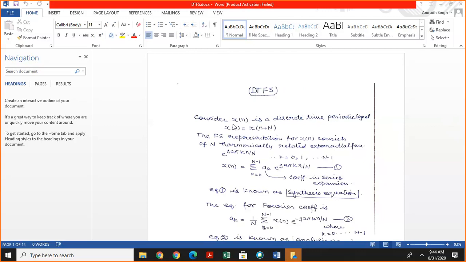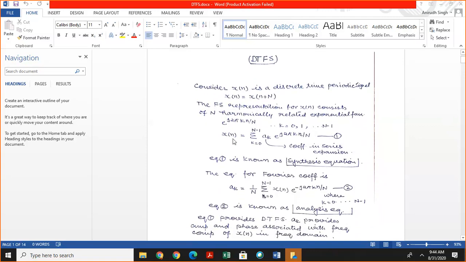Consider a signal x of n, a discrete time periodic signal. It means x of n repeats itself after capital N. This capital N is the period of the discrete time signal. Clear? And the Fourier series representation for x of n consists of N harmonically related exponentials, exponential j 2 pi k n divided by capital N. Capital N is the time period of the discrete time signal.